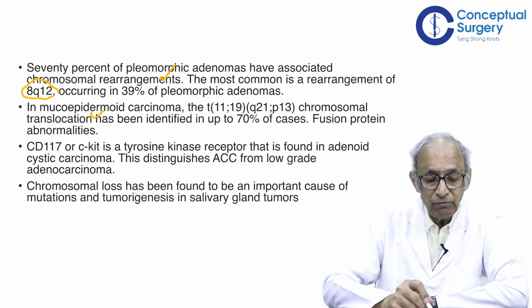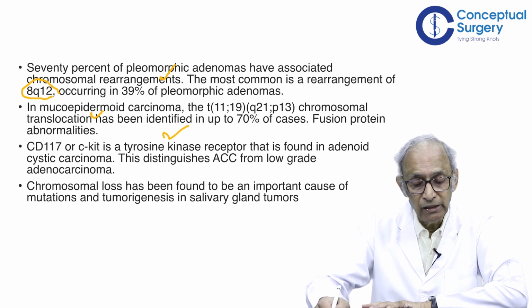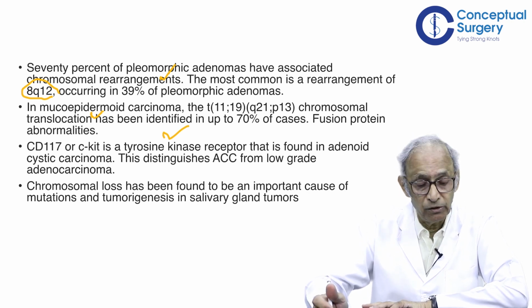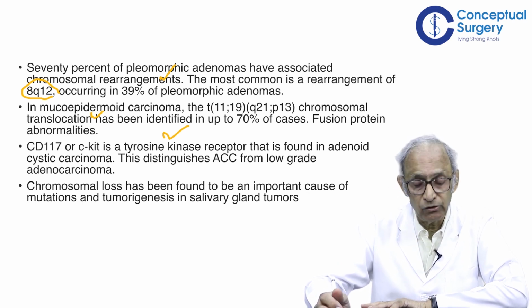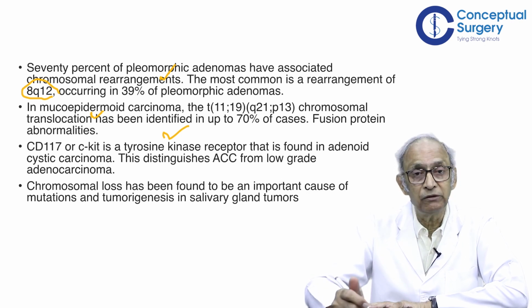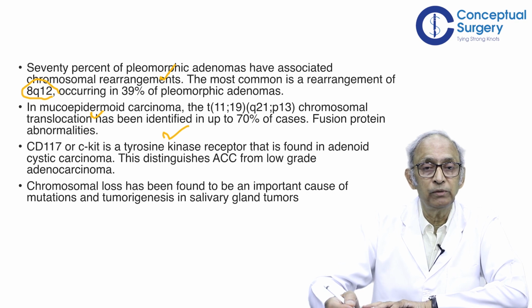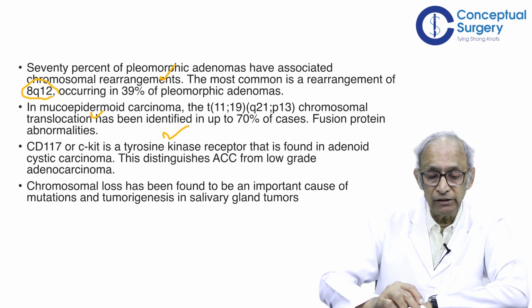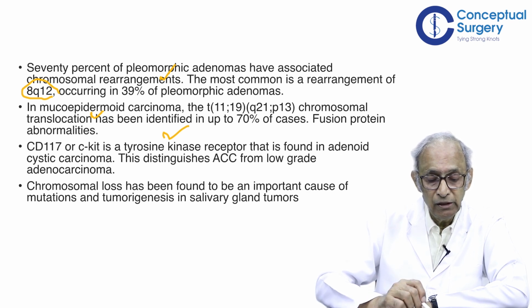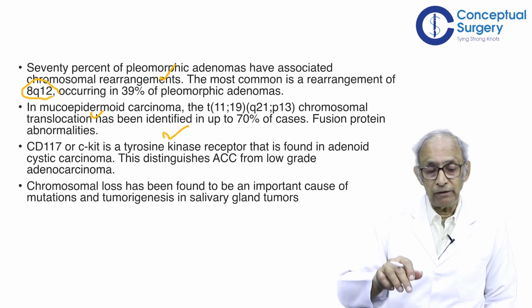And there is involvement of tyrosine kinase receptor CD117 or c-KIT that is found in adenoid cystic carcinomas. This distinguishes adenoid cystic carcinoma from low-grade adenocarcinoma. This can become very important as we will see later. And chromosomal loss has also been found to be an important cause of mutations and tumorigenesis in salivary gland tumors. So we have various things going on, say rearrangements, translocations, chromosomal loss itself, and of course the role of tyrosine kinase receptor, c-KIT.